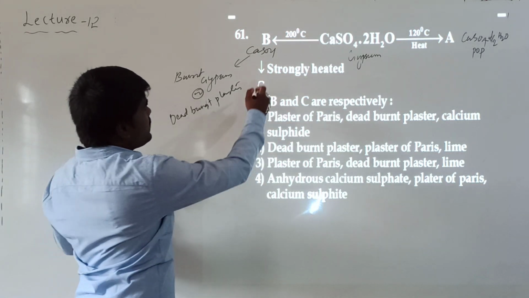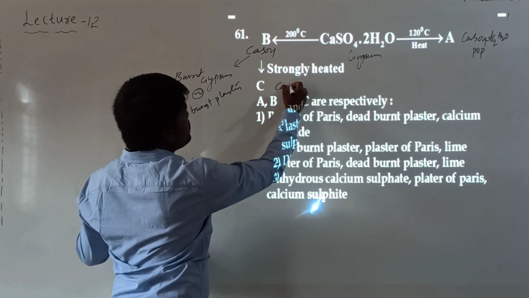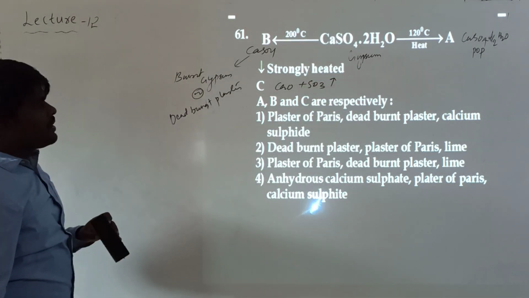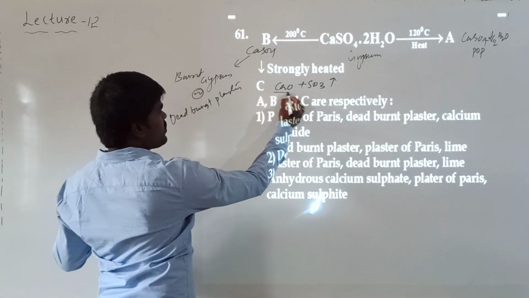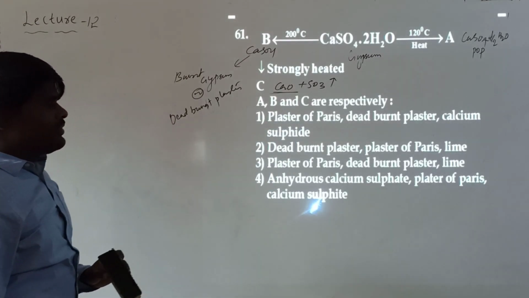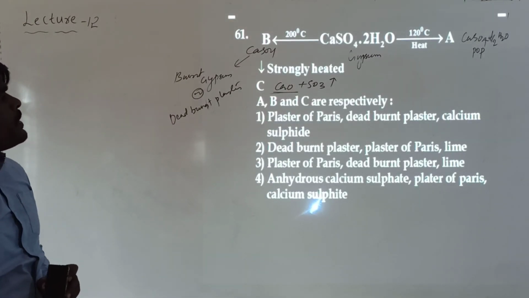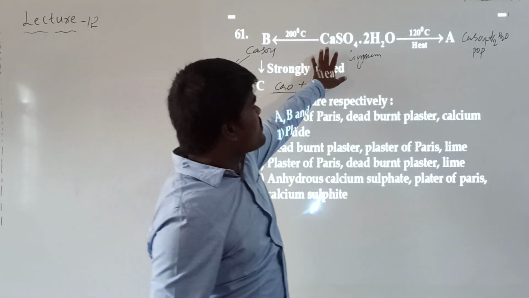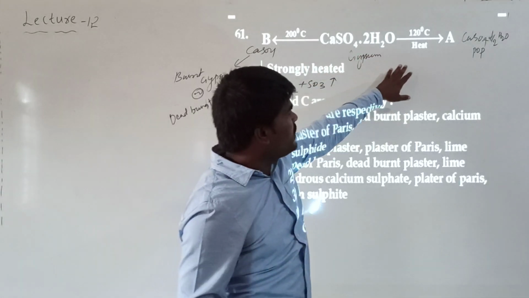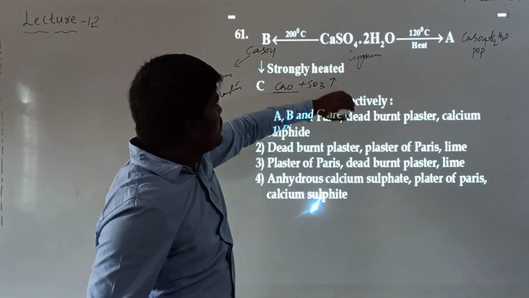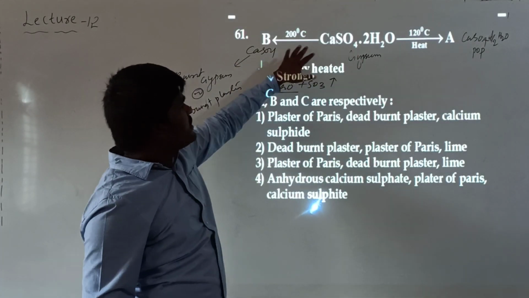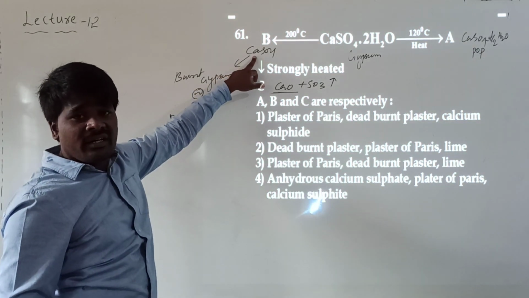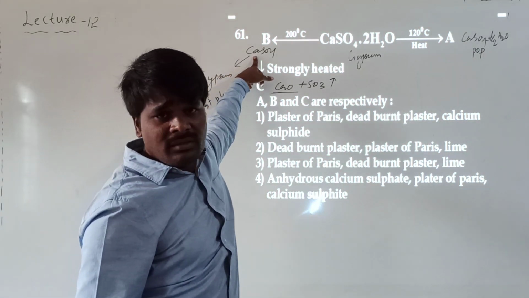Now, when you are heating this CaSO4, it will form CaO plus SO3 gas. So, what are the compounds? This is calcium oxide, which we call quicklime or lime. He has given an equation: when calcium sulfate is heated at 120 degrees, it will be converted into plaster of Paris. When heated at 200 degrees, it will be converted into anhydrous calcium sulfate, also called dead burnt plaster.